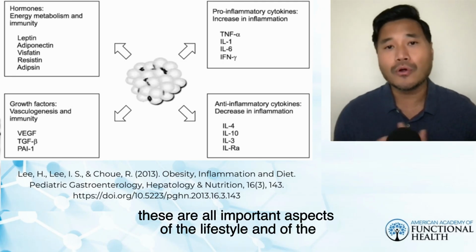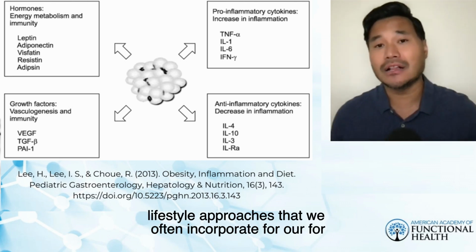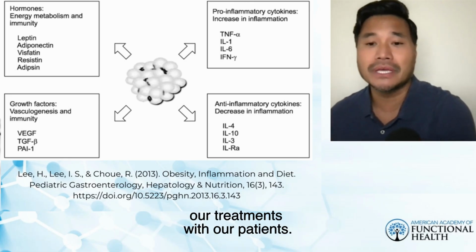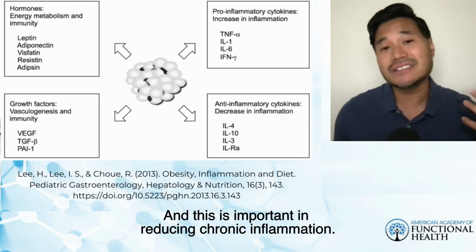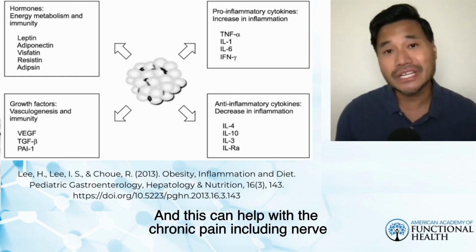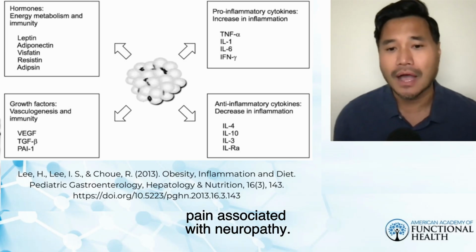These are all important aspects of the lifestyle approaches that we often incorporate in our treatments with our patients. And this is important in reducing chronic inflammation, and this can help with chronic pain, including nerve pain associated with neuropathy.